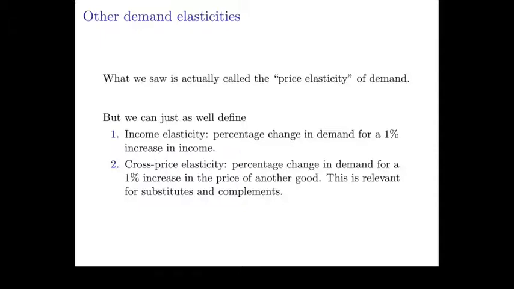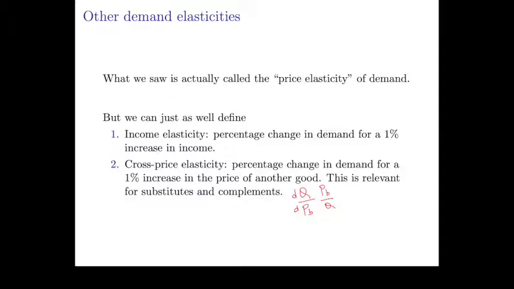So for example, if Q is the demand for pork, we could write down the derivative of the demand for pork with respect to the price of beef times price of beef divided by the quantity of pork that's demanded. This would be the cross-price elasticity of the demand for pork with respect to the price of beef. So there's all these different types of elasticities that we could write down. And depending on the questions that we're trying to answer, you'll want to use the appropriate notion of elasticity.